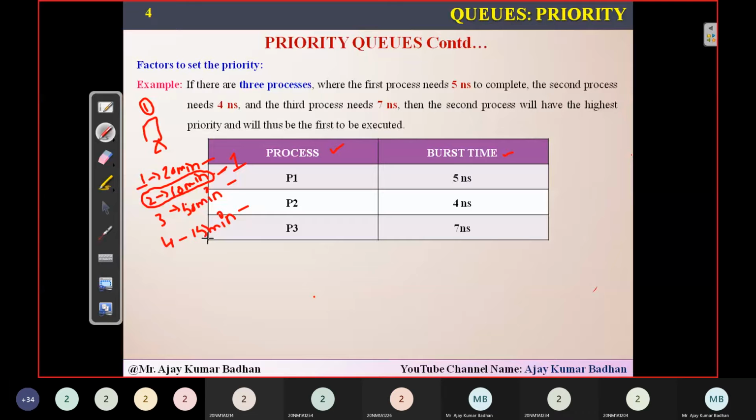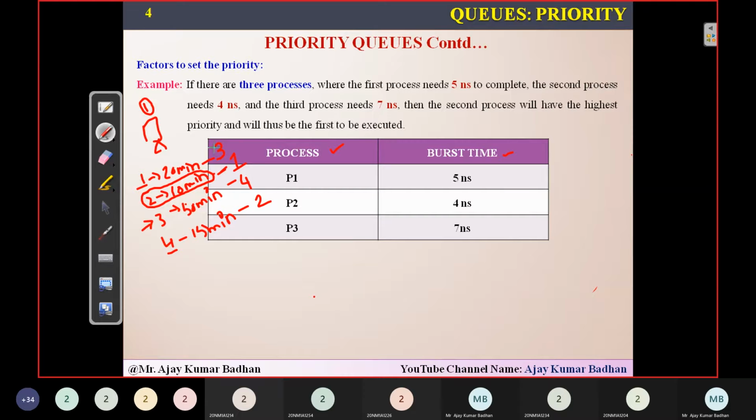Then I will search for the next smallest time required. If you see, roll number 4 requires only 15 minutes to complete, so I'll give the second priority to her. One means highest priority, and two means lowest priority when compared to the first one. Then I will give third priority to roll number one because she can complete the work in 20 minutes. And roll number three can complete the work in 50 minutes, so I will give her priority 4.